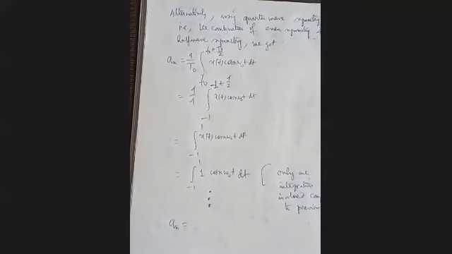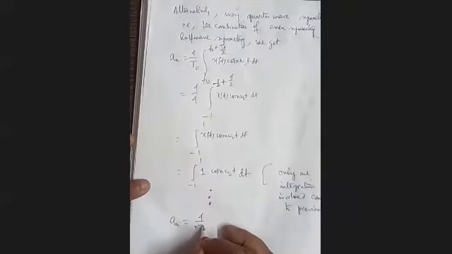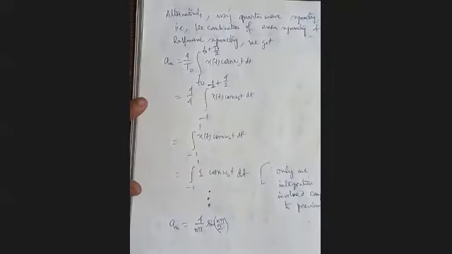Now, once we know this, after integration we will get our a_n. Our final result will be a_n equal to 4 by n pi sine n pi by 2. Note how to get the result. Actually, omega 0 equal to pi by 2.